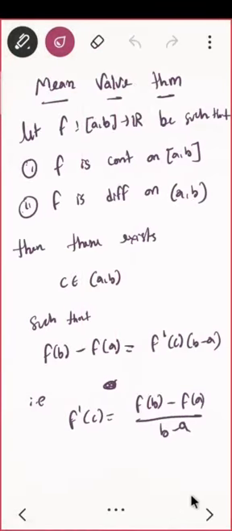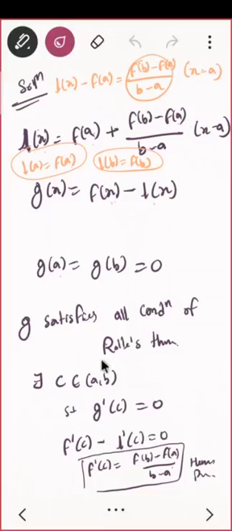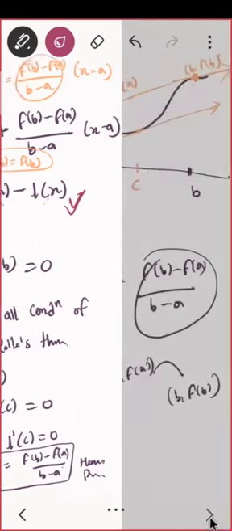You see what is my function g of x equal to f of x minus L of x. This whole thing was actually working as lambda. So again I wanted a function, this g of x was my function where I was getting g of a and g of b the same. I wanted them the same; here I am getting 0, so that is well and good. I just wanted them the same here also.